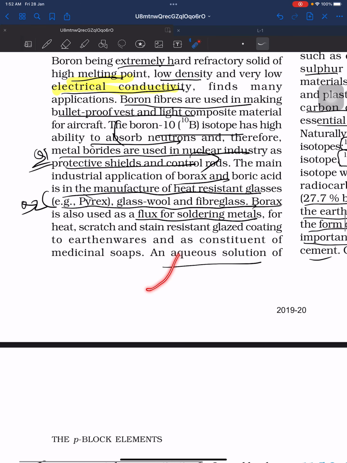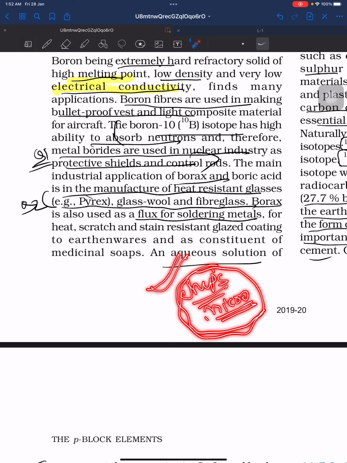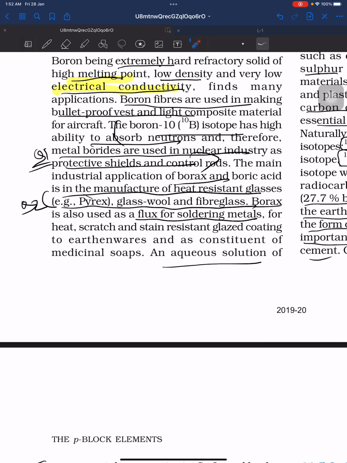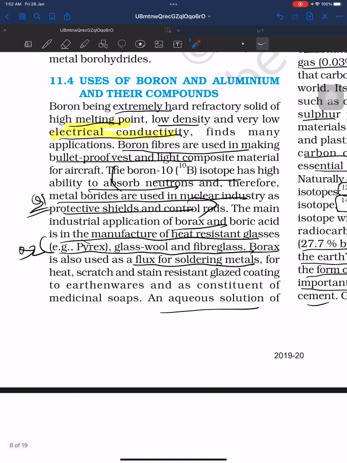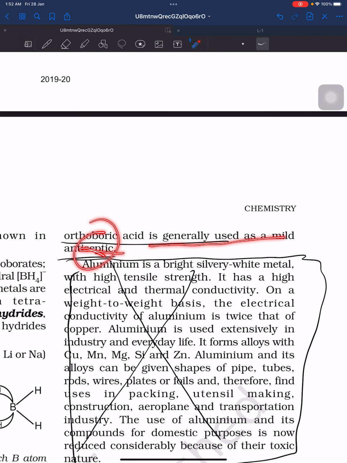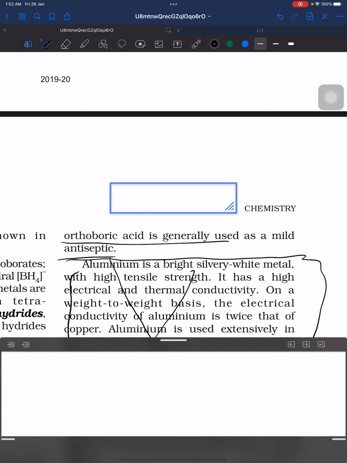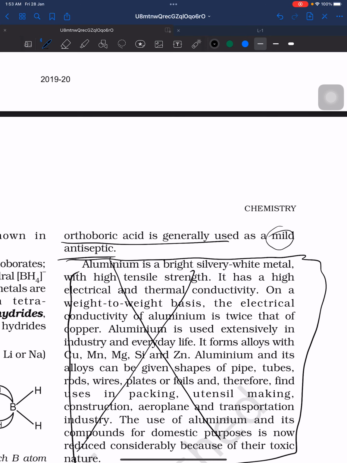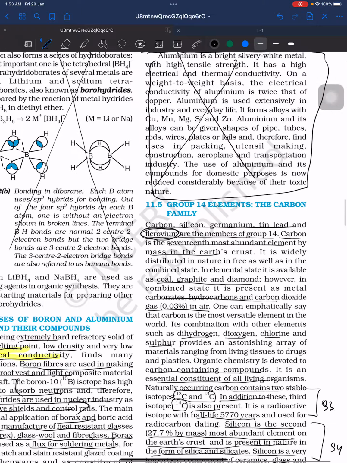This is used in the manufacturing of chips. What chips? Microchips, the small semiconductor devices. These kinds of things are used. Borax is also used for heat, scratch and stain resistant glazed coating of earthenwares and as a constituent of medical soaps. So these are some other applications. An aqueous solution of orthoboric acid is also used as a mild antiseptic. You can also remember this. This is also a good question, that orthoboric acid, H3BO3, can be used as a mild antiseptic.